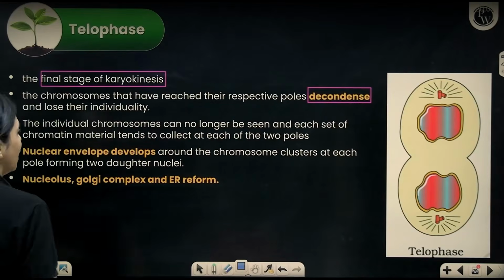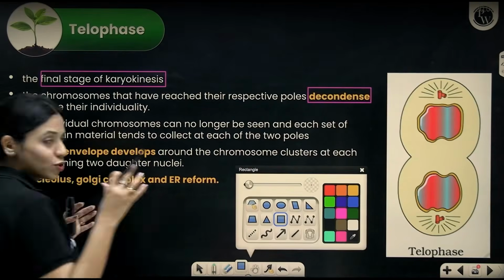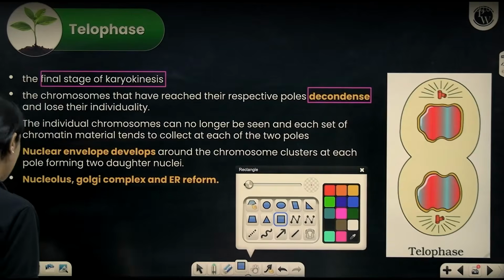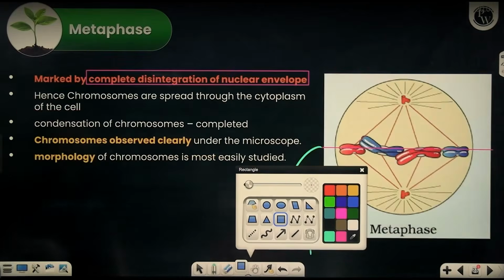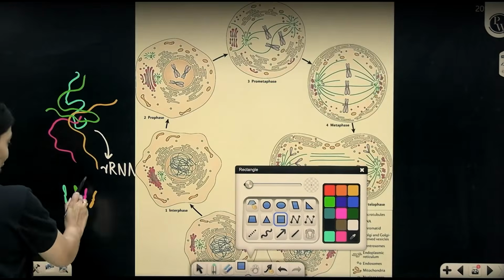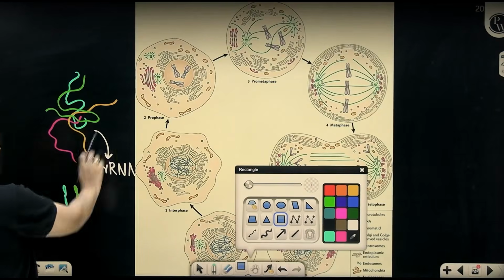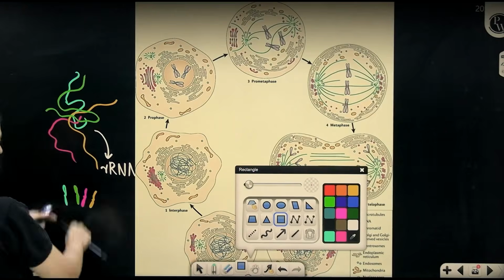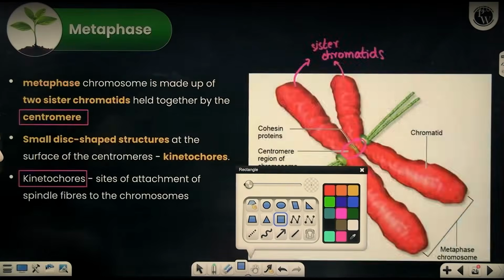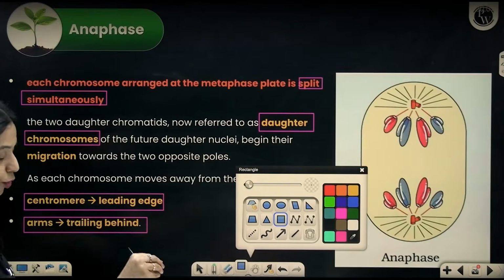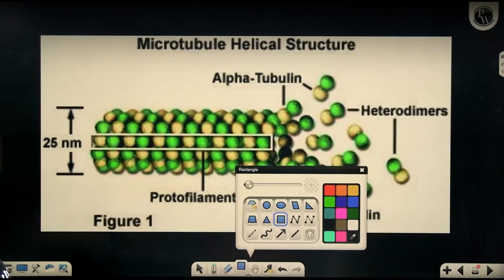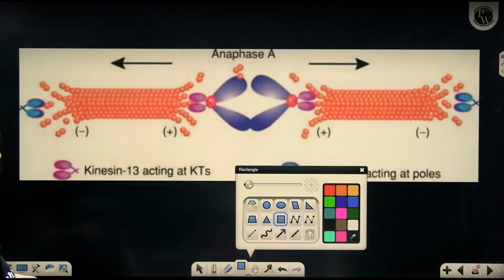And individual chromosome identity you can no longer see. They will no longer appear like this. Individually, you cannot see which is which DNA, which is which chromosome. They will start appearing like this, where they lose their individual identity. Everything will start appearing like threads. You can't say that this chromatin fiber is from chromosome 1, this chromatin fiber is from chromosome 2, because they become fully decondensed.